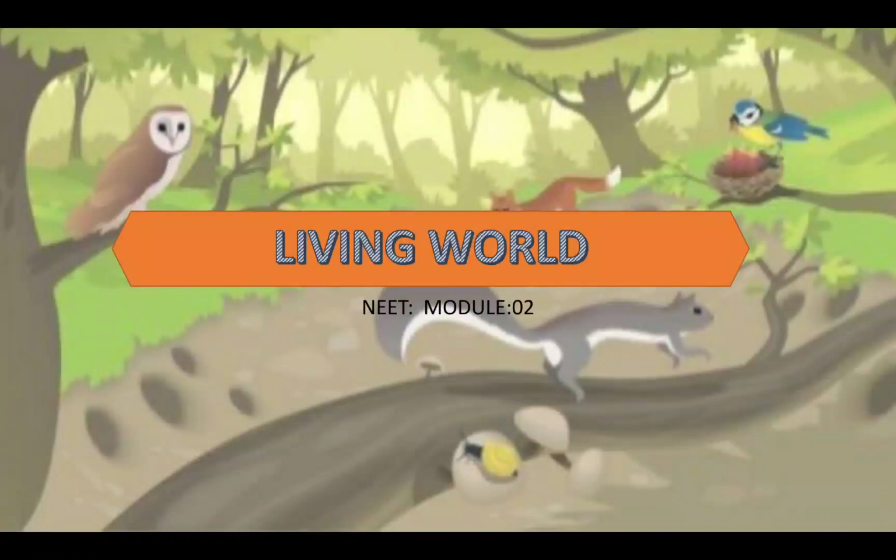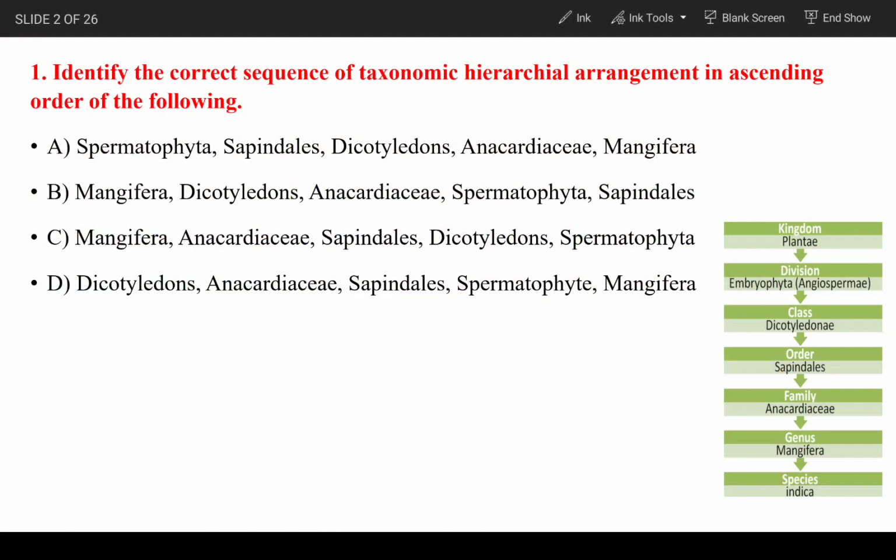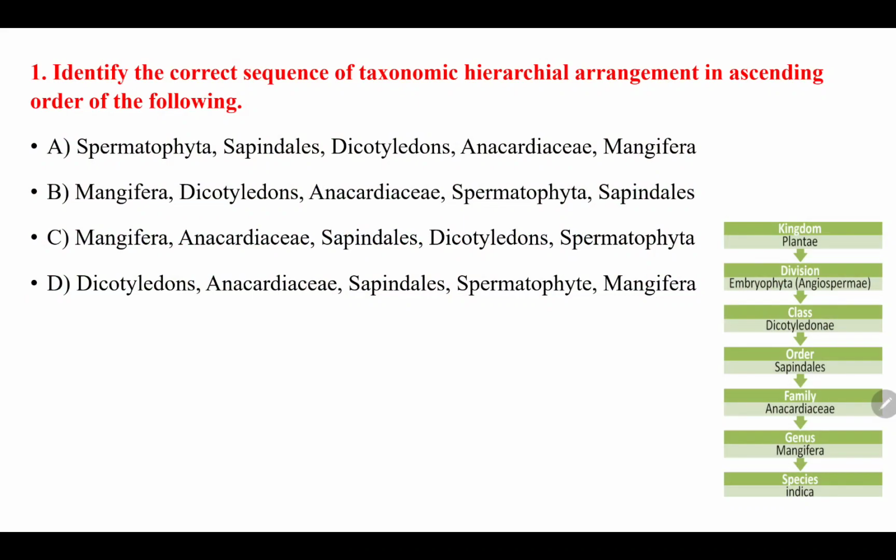Today let us crack Living World NEET Module 2. The first question here is: identify the correct sequence of taxonomic hierarchical arrangement in ascending order of the following. By looking at the options only you can say that it's a hierarchical arrangement of what? Mango. You can look at the picture here.